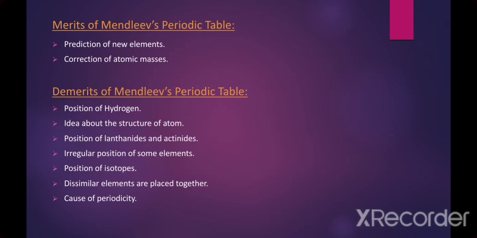Number 7, cause of periodicity. No doubt the periodicity of properties can be justified to some extent, but the reason for the periodicity is not clear from this table.